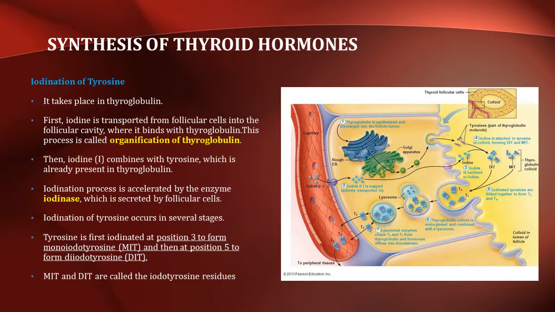The iodination of tyrosine occurs in several stages. Tyrosine is first iodinated at position 3 to form monoiodotyrosine, and then at position 5 to form diiodotyrosine. The monoiodotyrosine and diiodotyrosine are called the iodotyrosine residues.